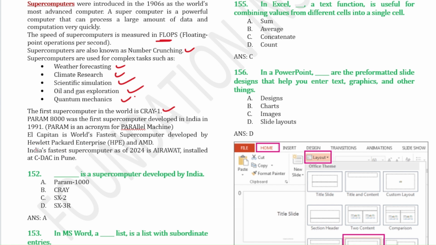As of 2024, El Capitan is the world's fastest supercomputer developed by HP Enterprise and AMD. In the options, if you don't see El Capitan, then your answer should be Frontier. And then as of 2024, Airawat is the fastest supercomputer of India, and it is installed at CDAC in Pune. So Dash is the supercomputer developed by India, so that is Param 1000.